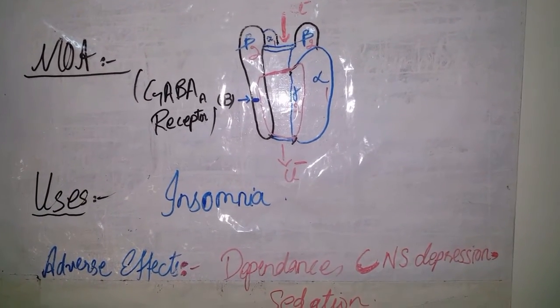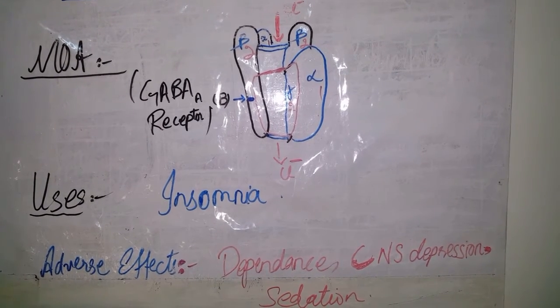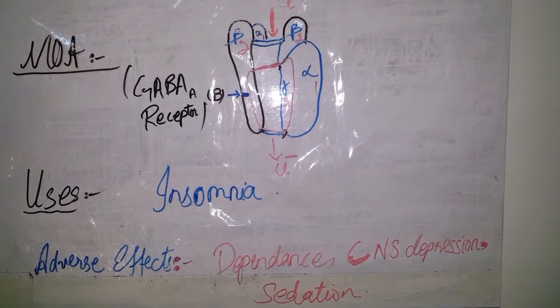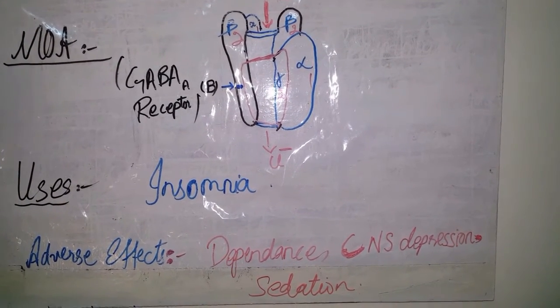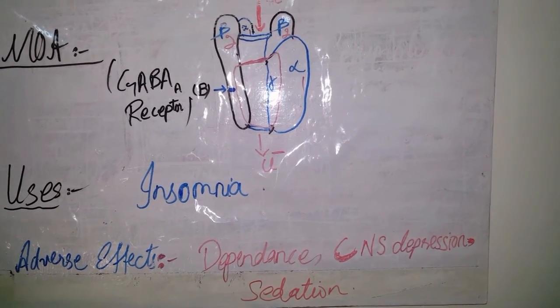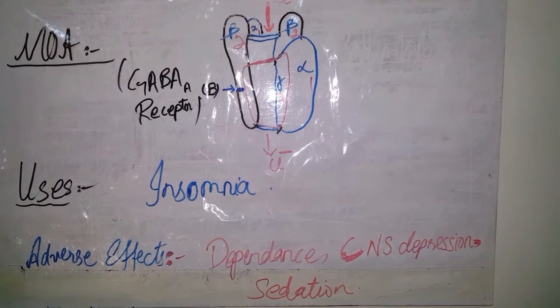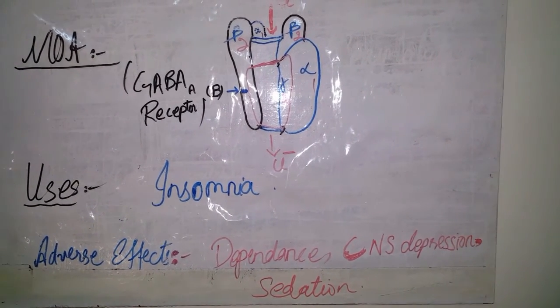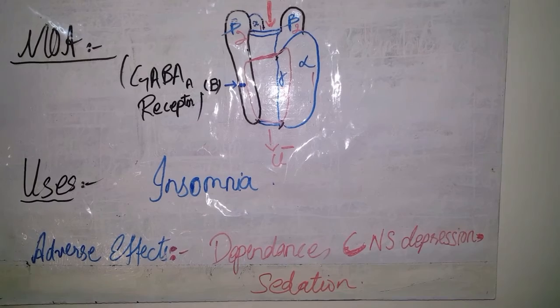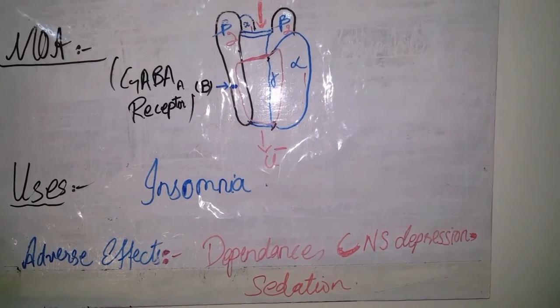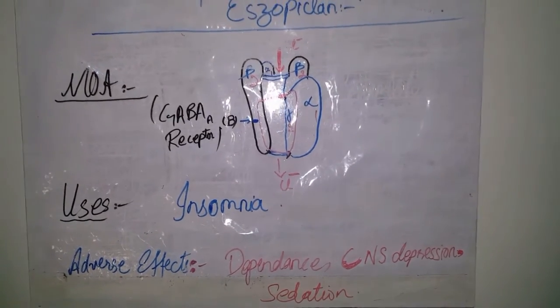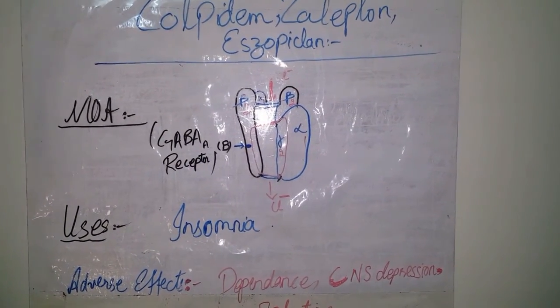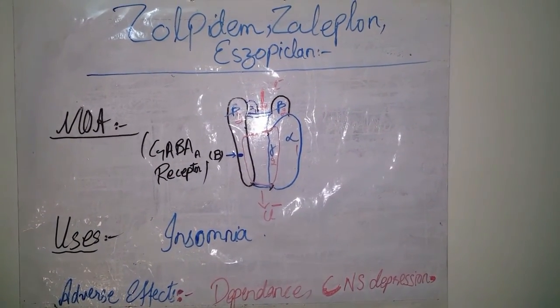These drugs are used to treat insomnia, especially when sleep onset is delayed. The adverse effects of these drugs are rare as compared to that of benzodiazepines and barbiturates, but dependence, CNS depression and sedation are observed. This is all about the mechanism of action, uses and adverse effects of zolpidem, zaleplon and